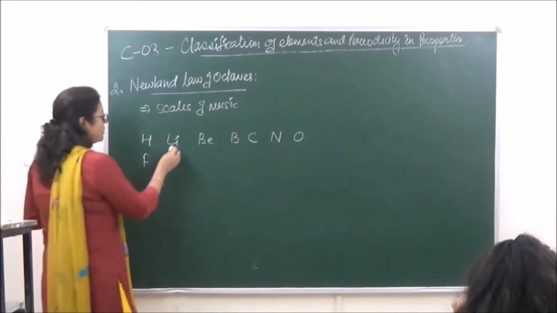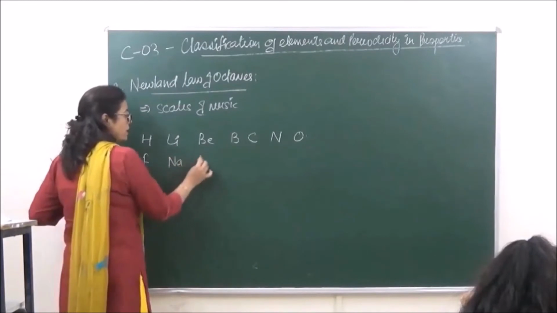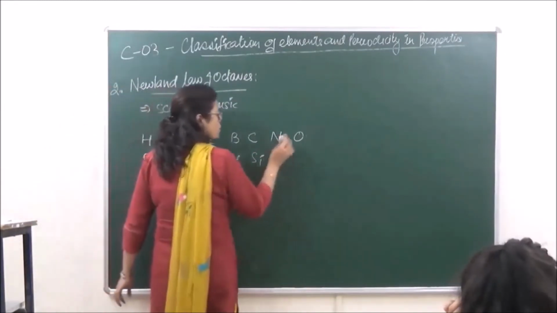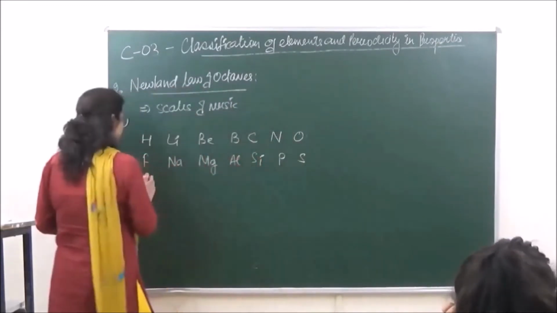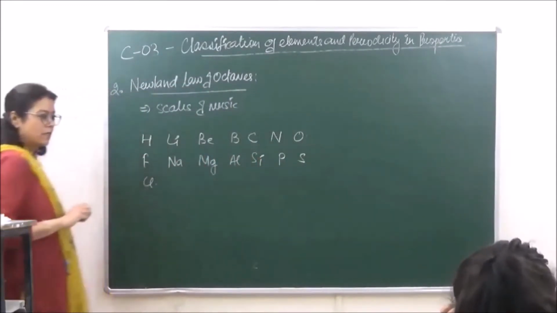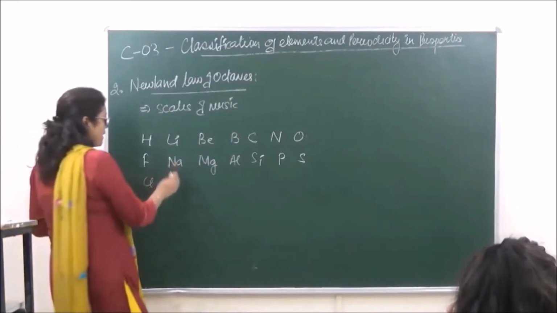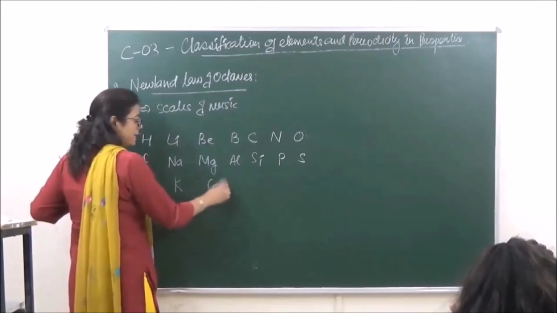Right? In a similar manner, we have sodium, magnesium, aluminium, silicon, phosphorus, sulfur, and then chlorine. Right? And then after chlorine came potassium and calcium.